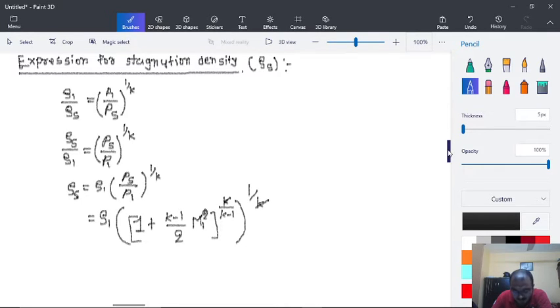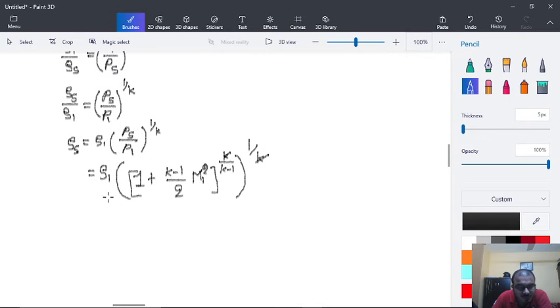So finally what we can write is rho S is equal to rho 1 into (1 plus (k minus 1) upon 2 M1 square) raised to 1 upon k minus 1.